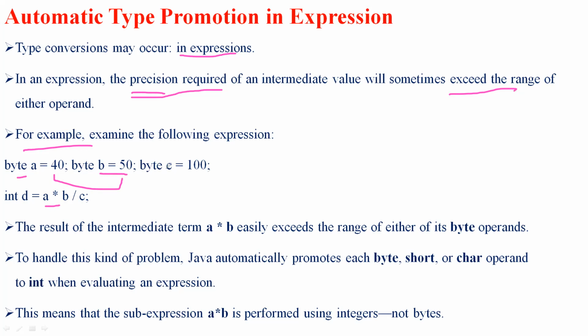As I said, the range of byte is from minus 128 to plus 127. We learned these ranges in the previous session.